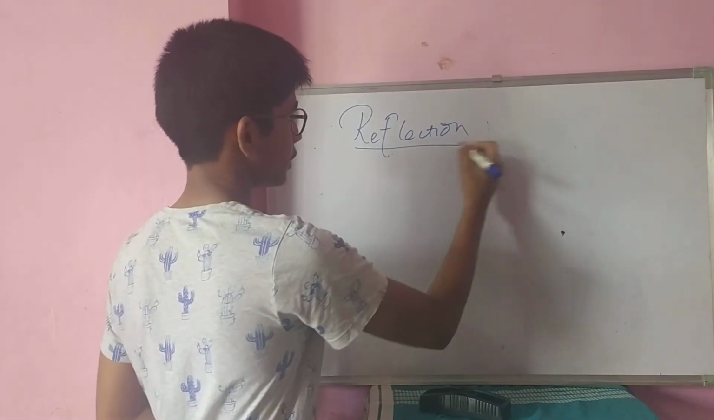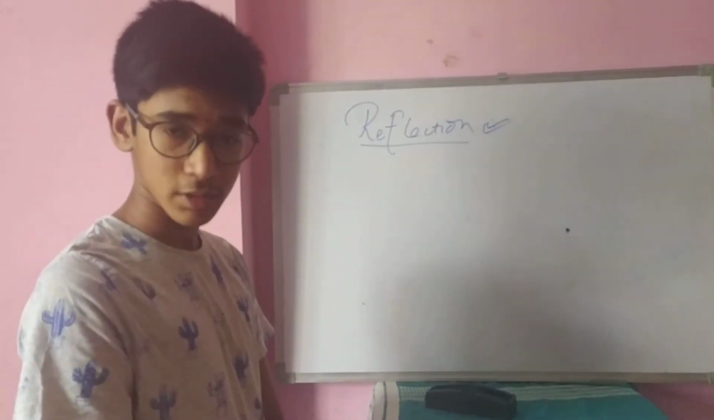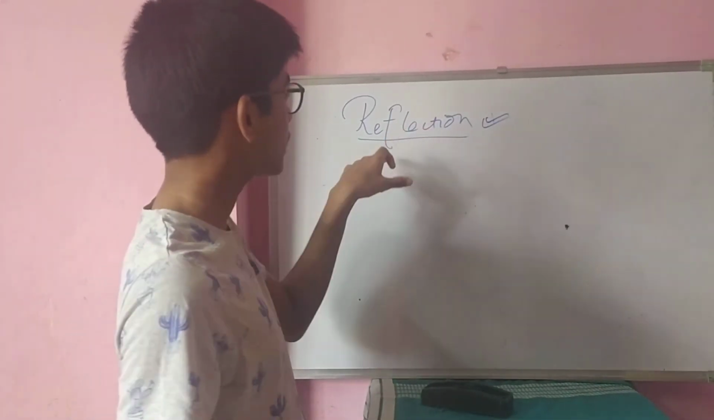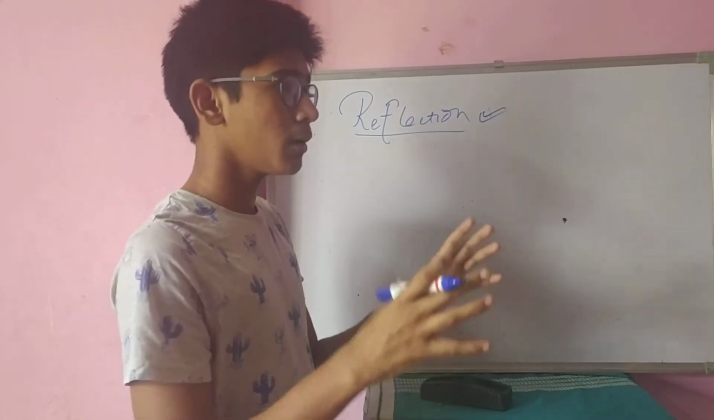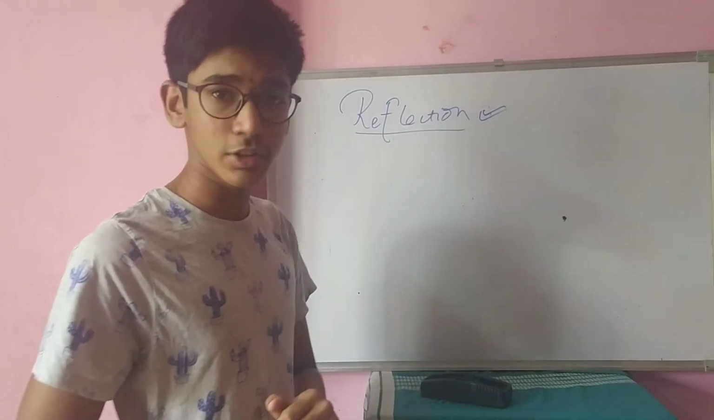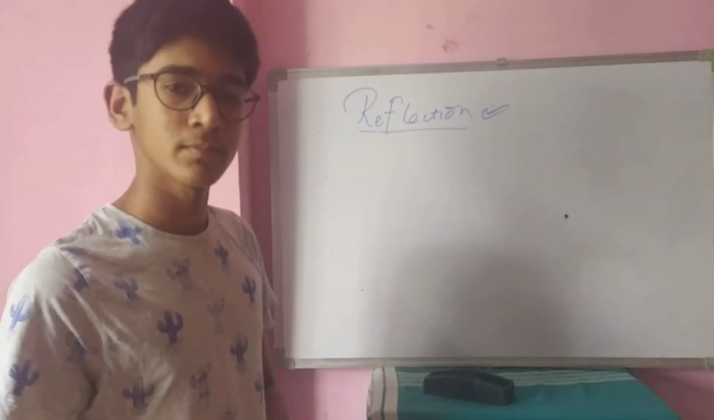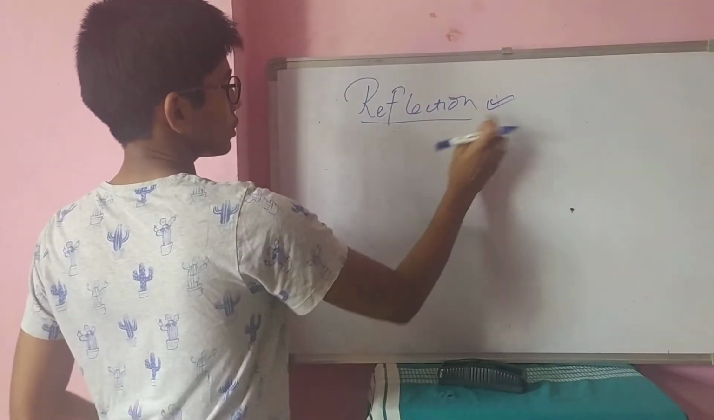Reflection means, from the first property we had said that light always travels in a straight line. That means it is the rectilinear property of light. Due to that property, reflection takes place. If there were no such property, and light did not travel in a straight line, reflection would not have existed. Are you getting my point? These both properties are interlinked.